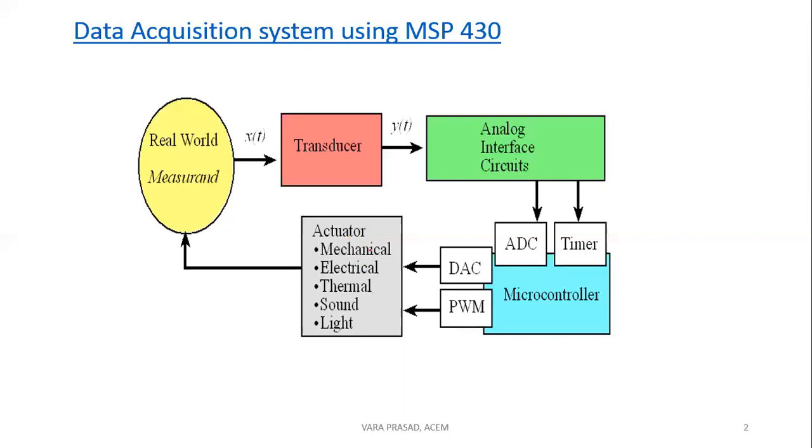These actuators produce energies, either mechanical, electrical, thermal, sound or light energy. These energies are generated by using DAC or PWM, and these signals are again sent to the outside world. So this is a data acquisition system.